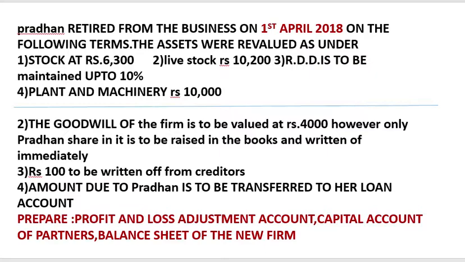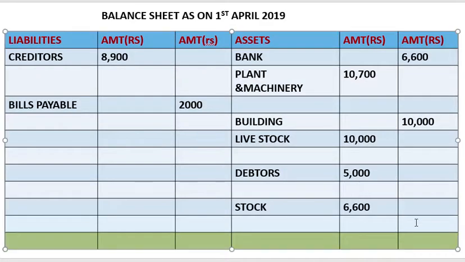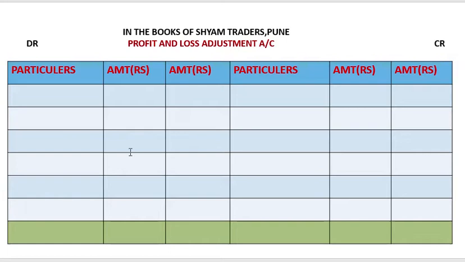We will go in the balance sheet and write stock 6,300. It means depreciation has been done, minus depreciation of 300. So this 300 will go in the profit and loss adjustment account to stock, 300.